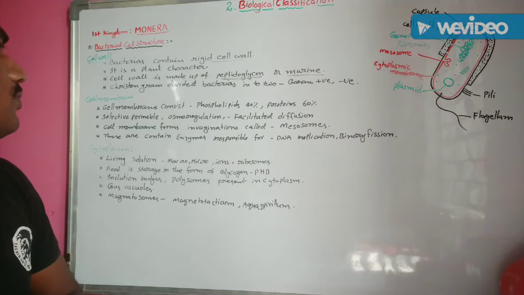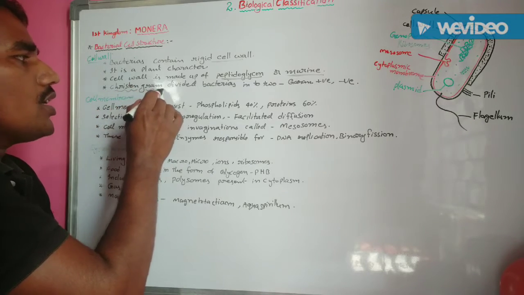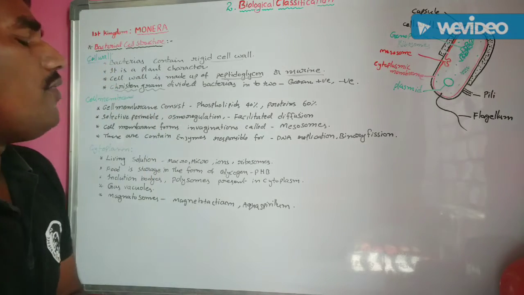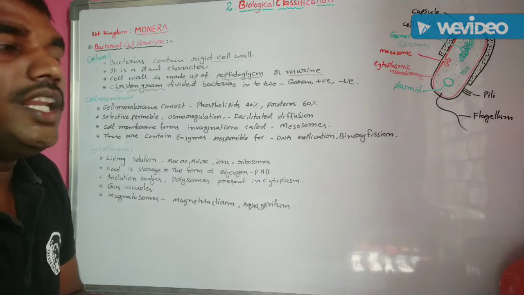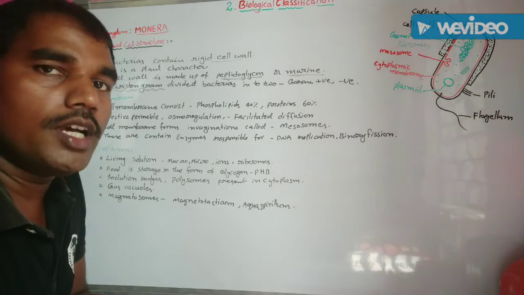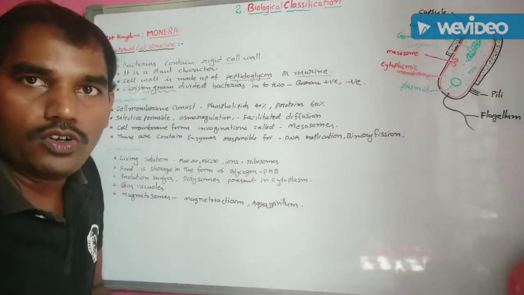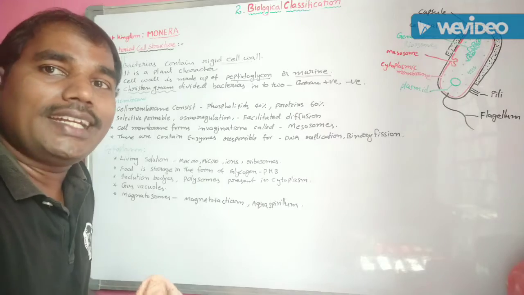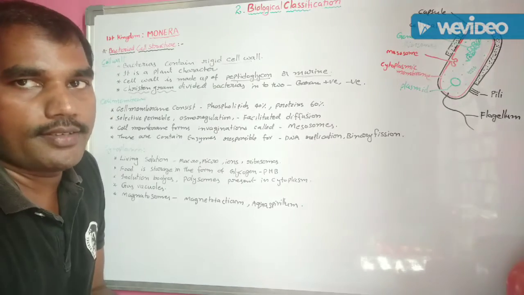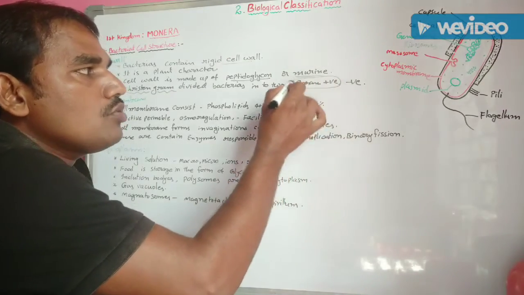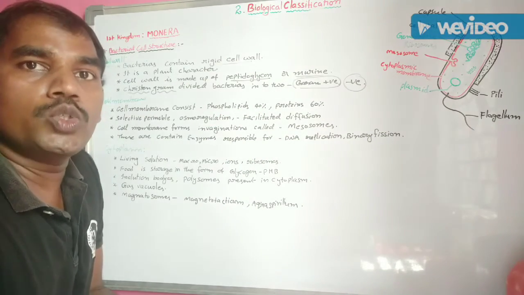Okay. Next one. Christian Gram. Who is the scientist? Christian Gram divided bacteria into two categories by the nature of the cell wall. It is called the Gram staining technique. On the basis of the Gram staining technique, bacteria are divided into two categories: Gram positive and Gram negative.